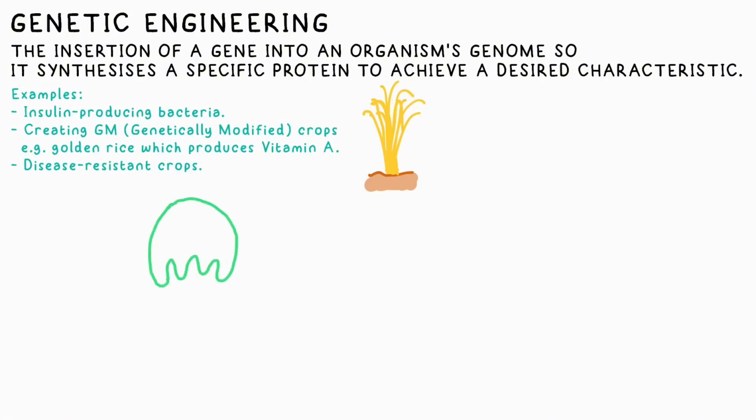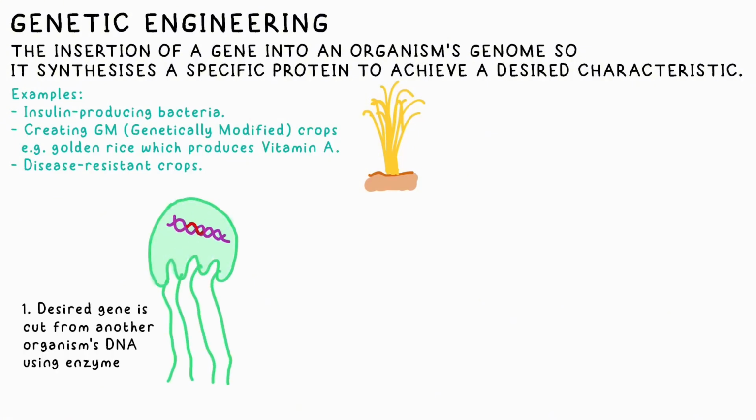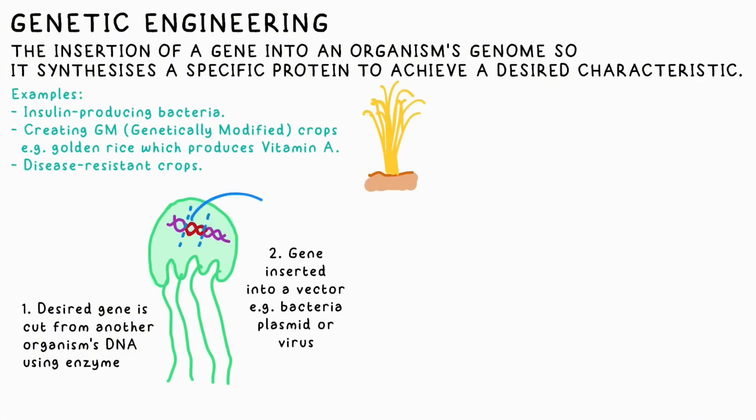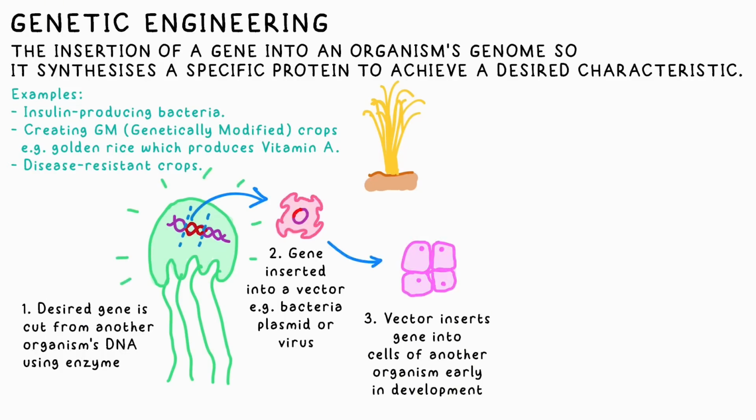The process of genetic engineering goes as follows. A gene is chemically cut from the organism that has the desired characteristic. This is done using enzymes. For example, the gene from a jellyfish that causes it to glow in the dark. This is then inserted into a vector, like a bacteria, plasmid, or virus. That in turn inserts the gene into another organism, say a bunny rabbit.